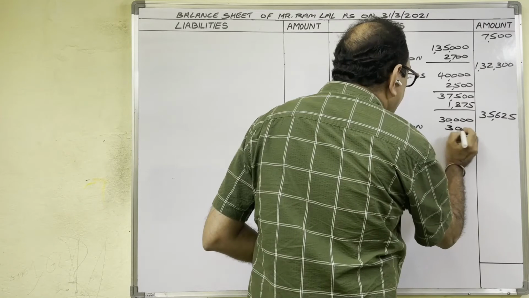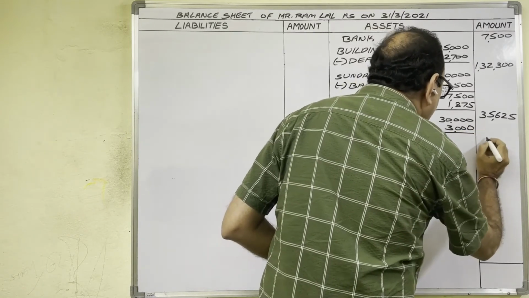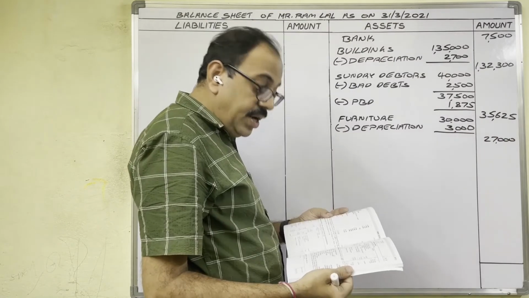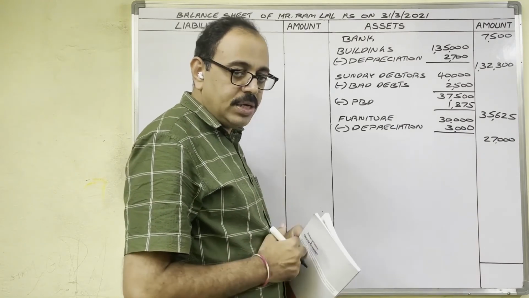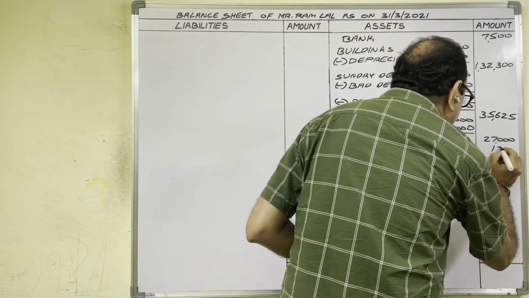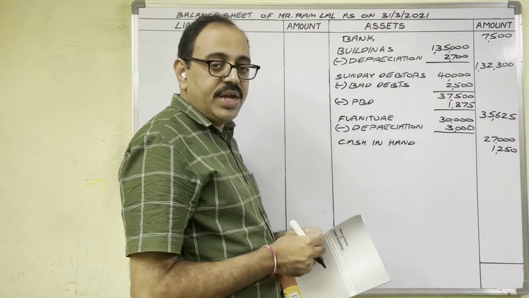In P&L account we calculated 3,000 rupees came now. Remaining amount in outer column 27,000 rupees. Cash in hand 1250. In our firm we have 1250 cash balance. It is an asset side. Bills receivable 7,500. Asset.